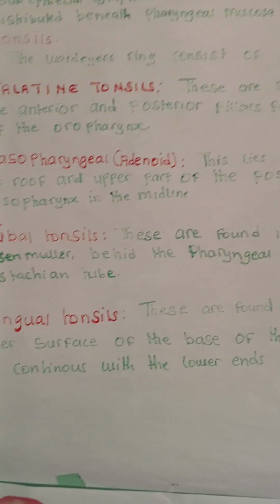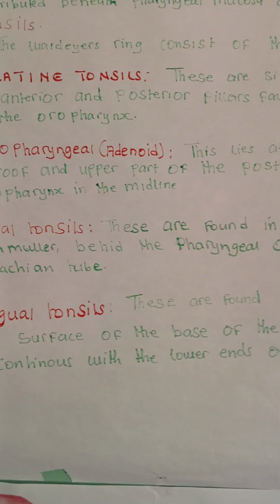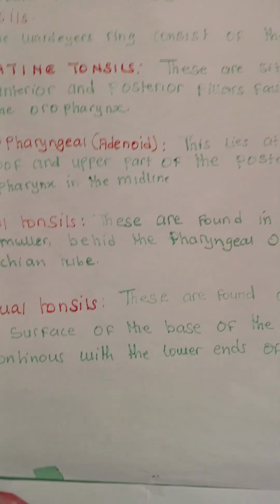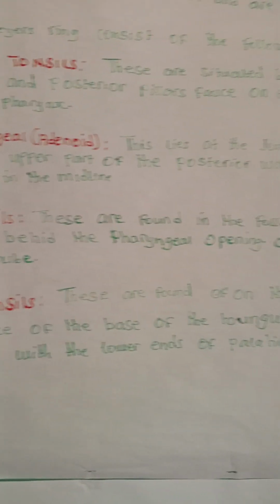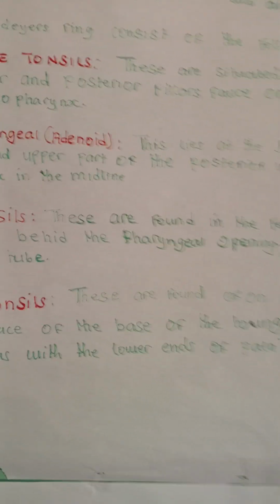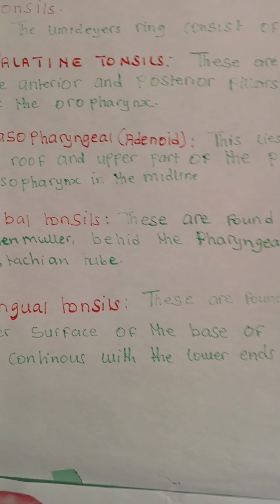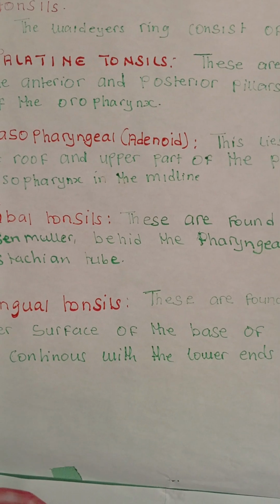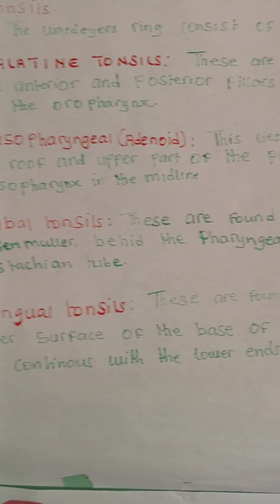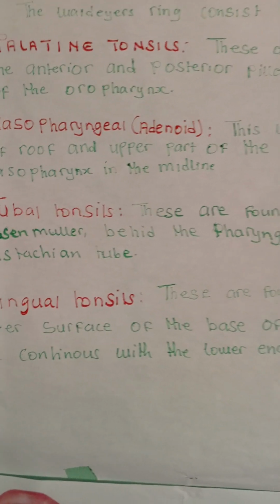Number one, palatine tonsils. These are the common tonsils that people usually refer to. They are situated in between the anterior and posterior pillars of each side of the oropharynx. These are the common ones that people usually refer to when they say someone has got tonsillitis.